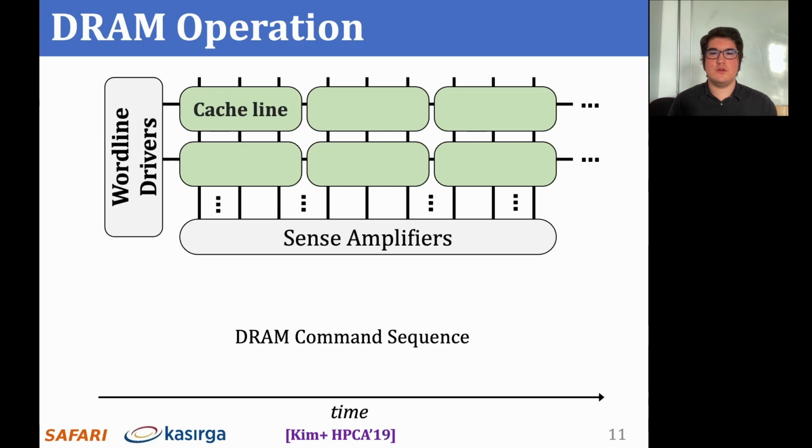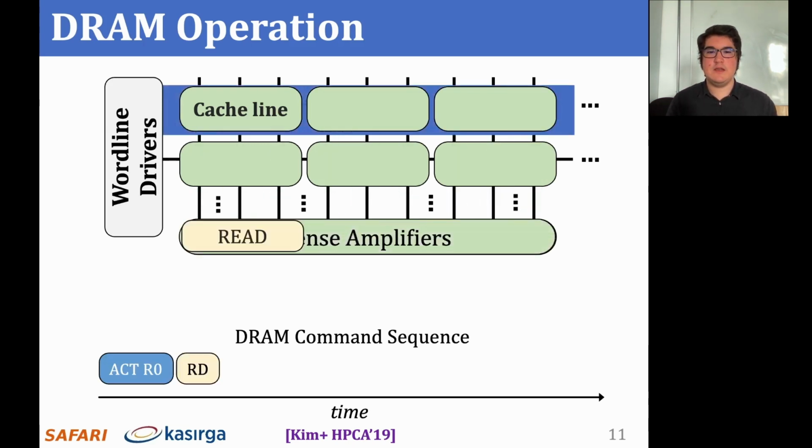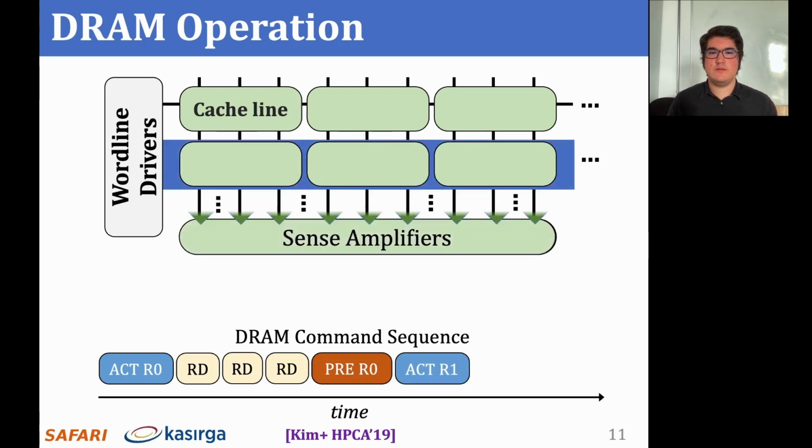First, we activate the first row to copy its cache lines to the sense amplifiers. At this point, we can read data in cache line granularity from the sense amplifiers by sending read commands. To access another row, we must first precharge the DRAM bank, which closes the open DRAM row and sets the bit line voltage to half VDD. We can now activate the second row before we read data from it.